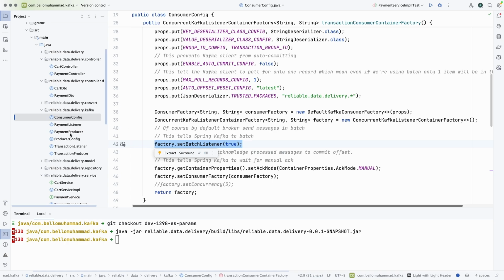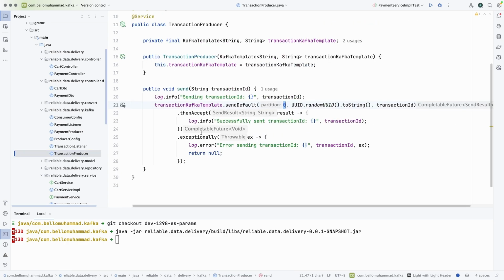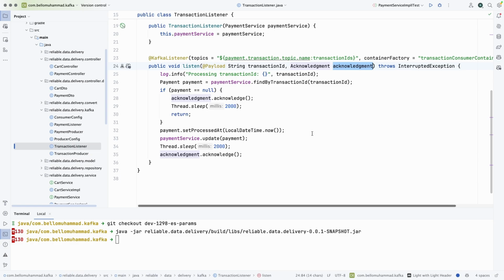And let's look into our producer. We have checked it before, so into our consumer. Now our transaction consumer will listen to messages and acknowledge them manually. As you can see here, after just receiving the message, setting the process time, updating the database, the reason for adding this is just for testing purposes. And then after each one, I am acknowledging the message manually. This acknowledges the processed message.